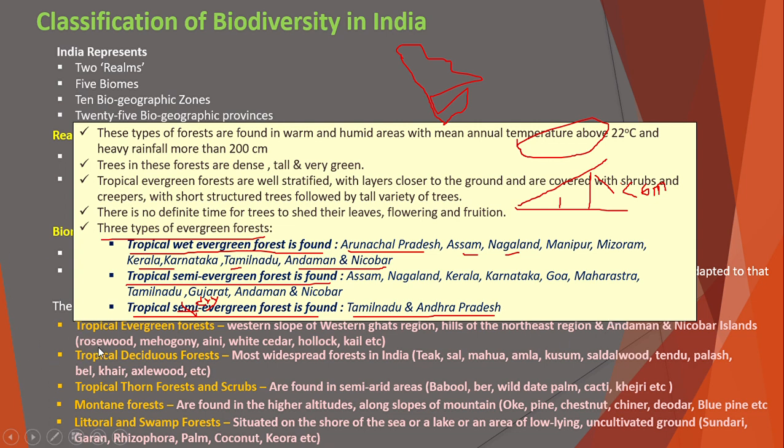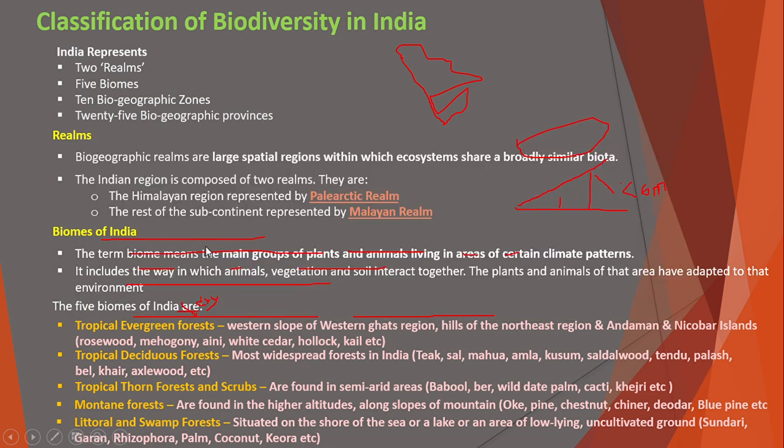Rosewood, mahogany, ebony, white cedar, hollock, and others are the different types of trees found in this type of forest. Next one is the tropical deciduous forest.